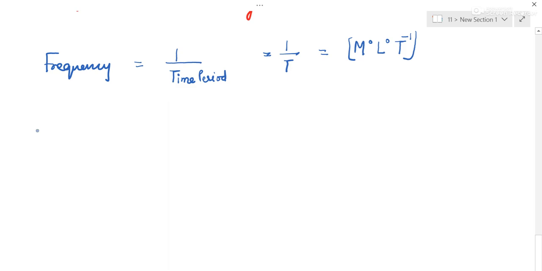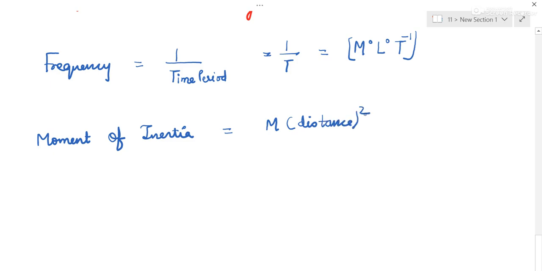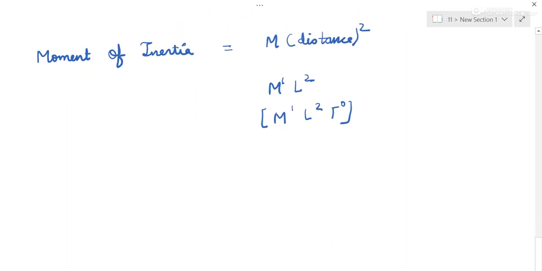Then we have moment of inertia. Its formula is mass into distance square. You have to memorize all the general formulas. Write them, do the practice. Distance is L, squared. So this is the formula: M to the power 1, L to the power 2, T to the power 0. This is moment of inertia.